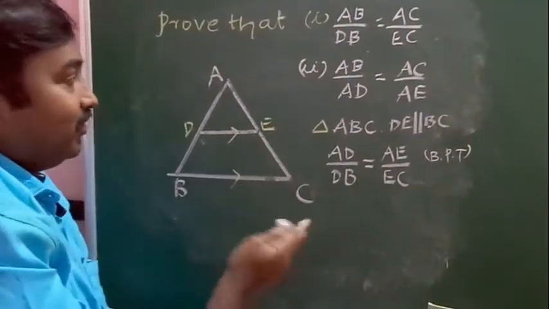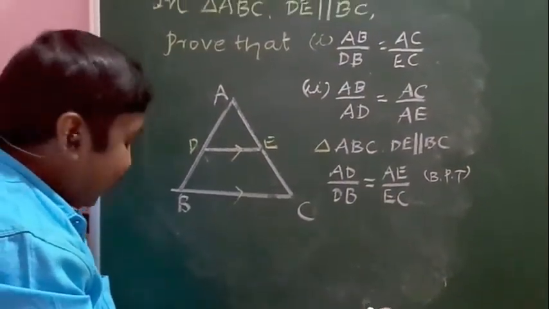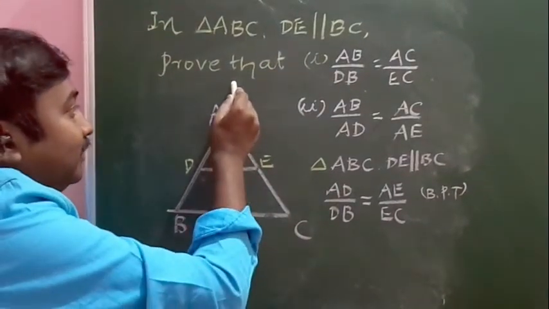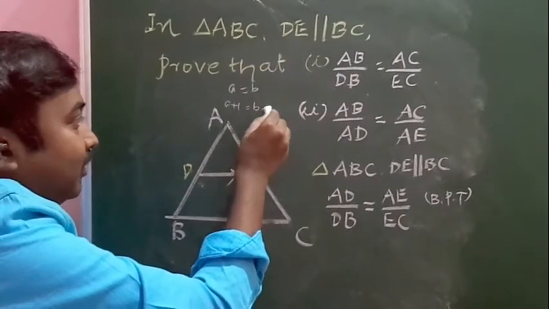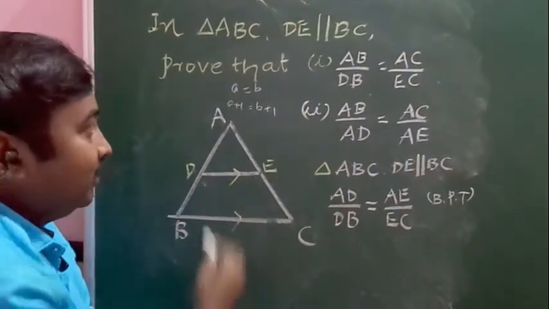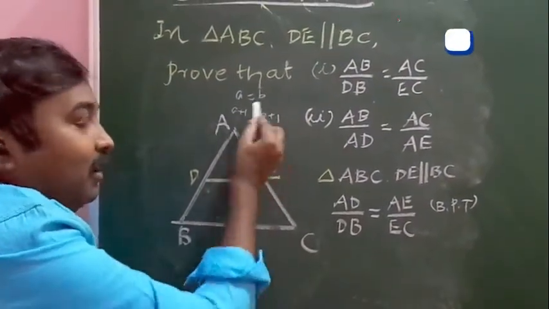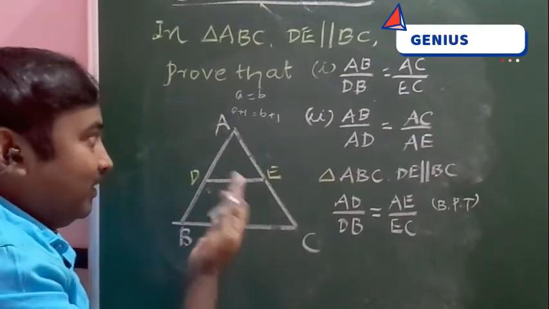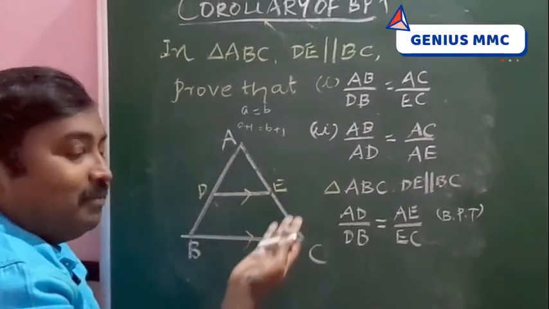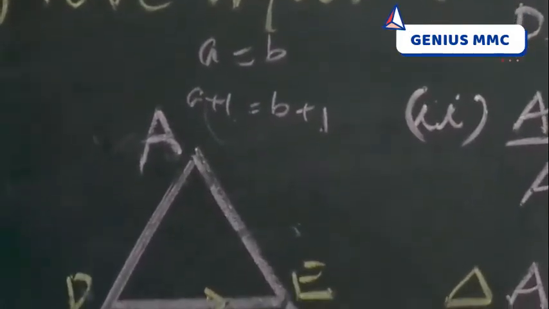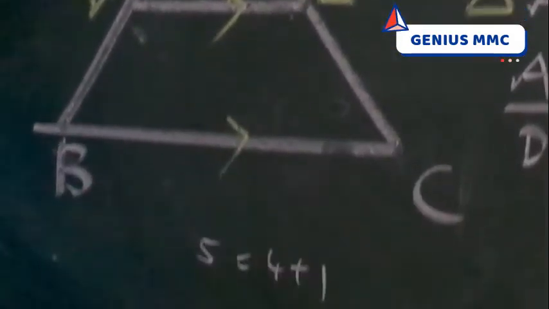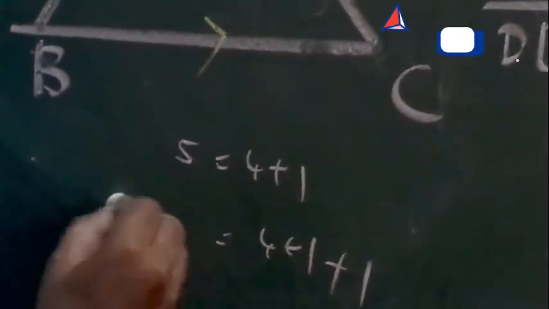In any equation, I think you have learned in the 8th and 9th standard, if A is equal to B, you add 1 to LHS, RHS also we should add 1. If equals are added to equals, the wholes are equal. For example, 5 is equal to 4 plus 1.